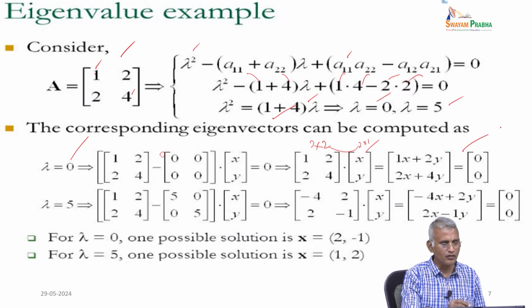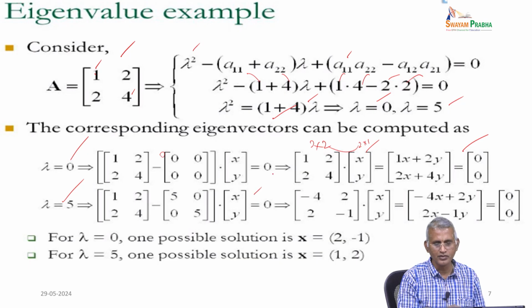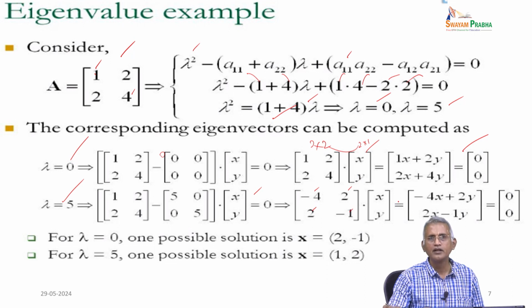For lambda equal to 5, then we have (A minus lambda I) into x equal to 0. Therefore, 1, 2, 2, 4 minus 5, 0, 0, 5 into x, y equal to 0. Subtracting them, minus 4, 2, 2, minus 1 into x, y equal to minus 4x plus 2y and 2x minus y equal to 0, 0.